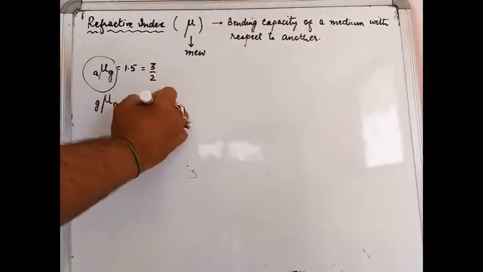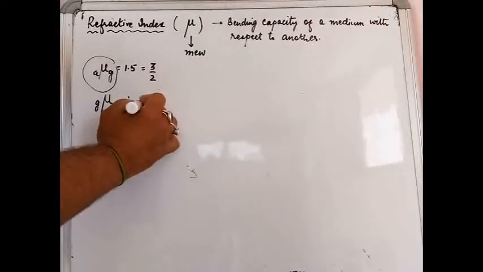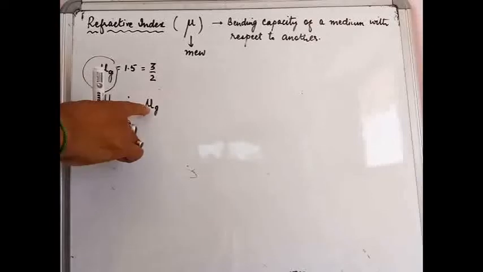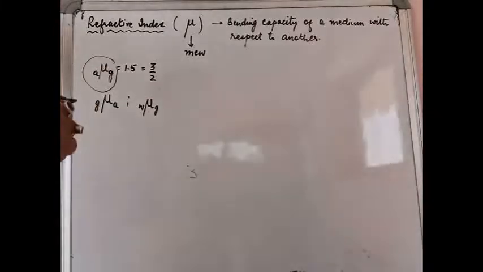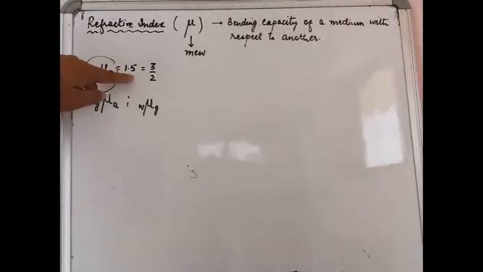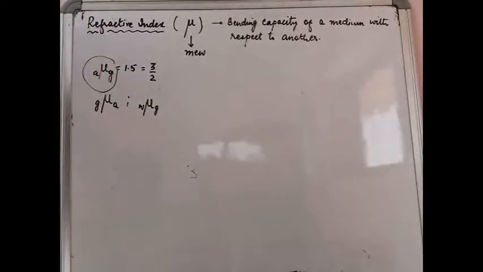Suppose somebody writes refractive index of G with respect to W, so this is refractive index of glass with respect to water. Okay, so this is the way it will be read. Now coming back to this particular value, refractive index of glass with respect to air is 1.5 or it is 3/2. Now the obvious question that will come to your mind is, what are the two mediums being compared here? One medium is glass and the other medium is air.